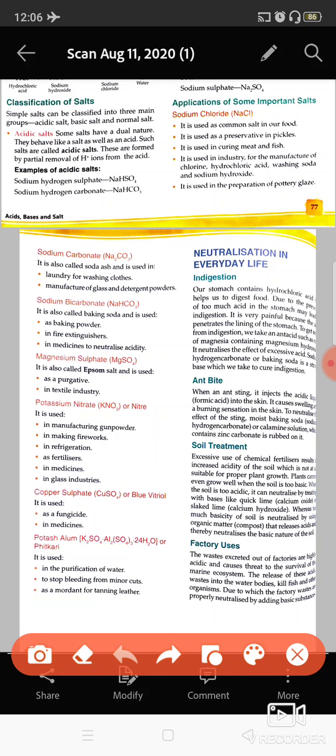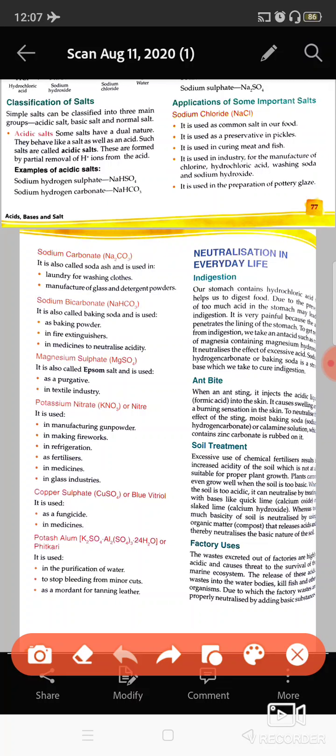If you are having any problem, like Eno is having this sodium bicarbonate, once you drink it, you will get relief from the pain which is caused due to the acids formed in your body. Then magnesium sulfate, it is also known as Epsom salt. It is used in the textile industry and as a purgative. Purgative is basically a kind of substance used in the problem of vomiting. If you are having any such problem, then this can be used as a purgative. It is present in that kind of medicines.